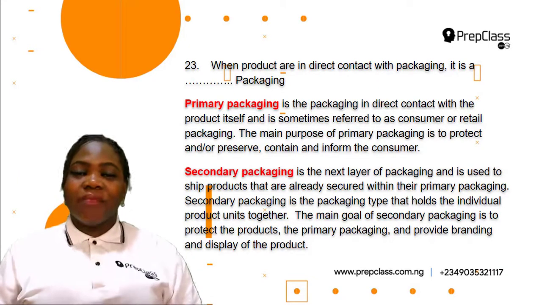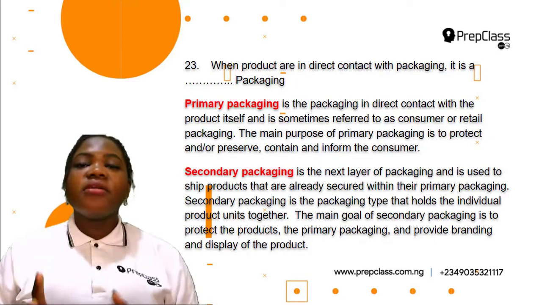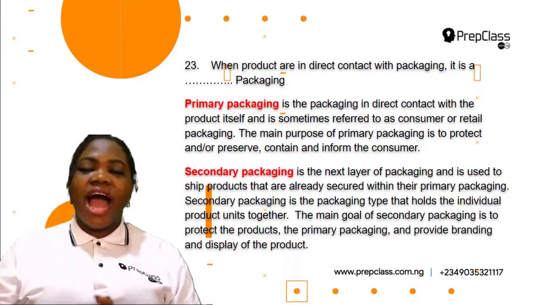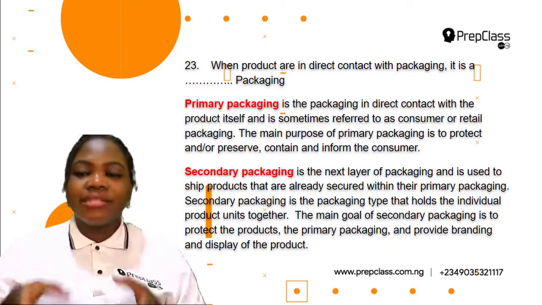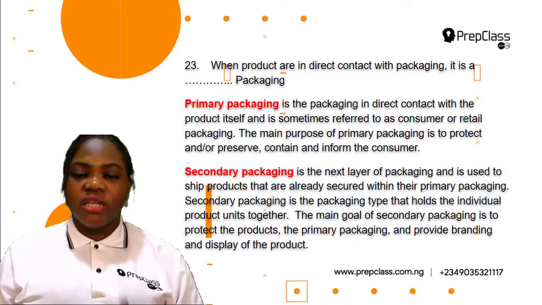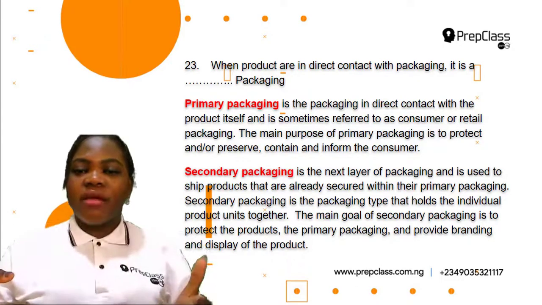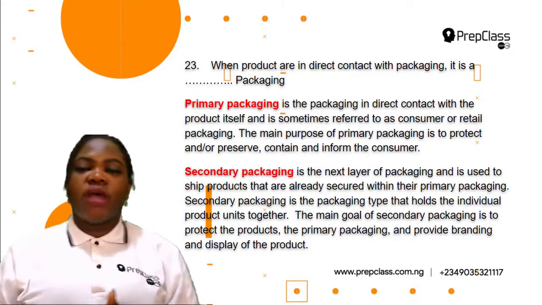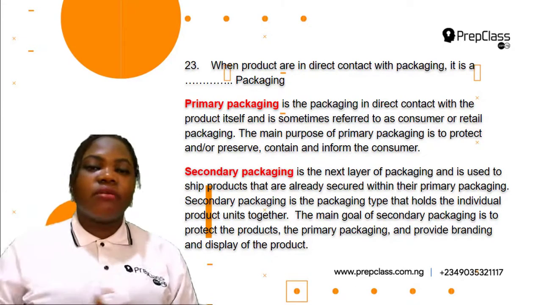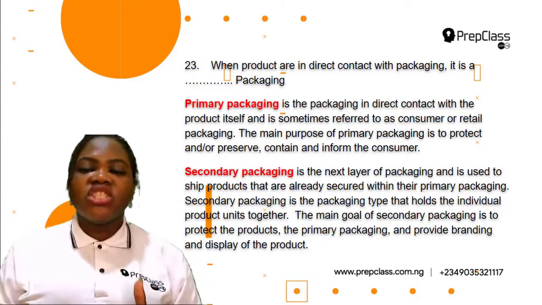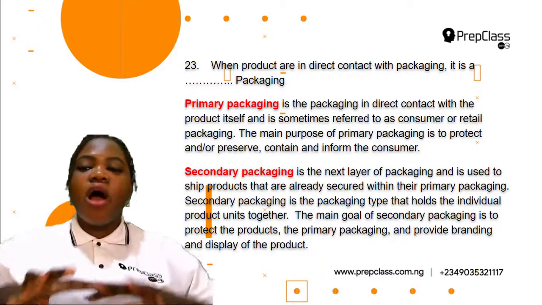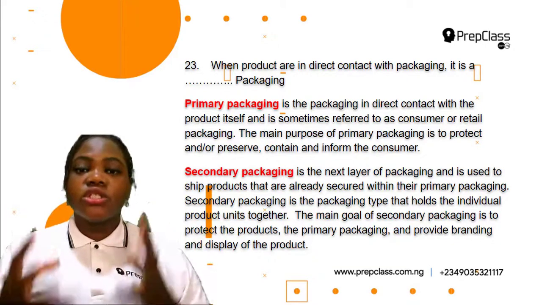Okay, so now let's talk about the secondary packaging. Secondary packaging is the next layer of packaging, and it is used to ship products that are already secured within their primary packaging. So after the primary packaging, there is another layer of packaging. This is called the secondary packaging. This is used to ship products. So secondary packaging is the packaging type that holds the individual product units together.